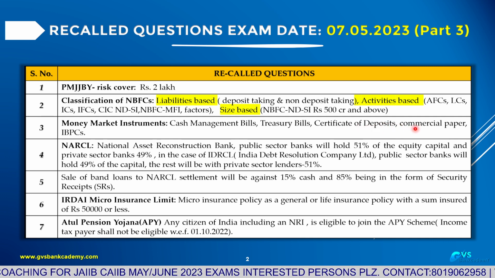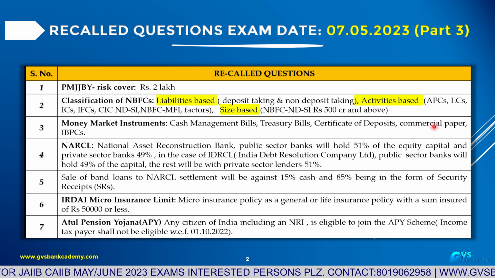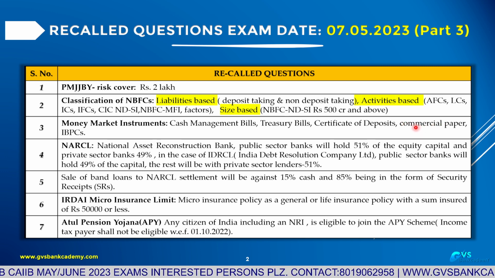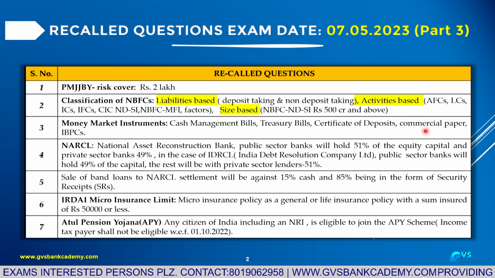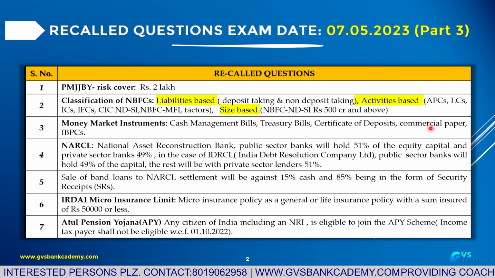Commercial paper is issued by corporates, financial institutions, non-banking companies, primary dealers. This is also working capital borrowing from the market, minimum 7 days, maximum 1 year. Face value 5 lakhs in multiples of 5 lakhs, and an external credit rating of A3 is required for the company.